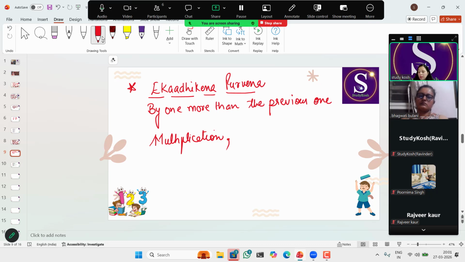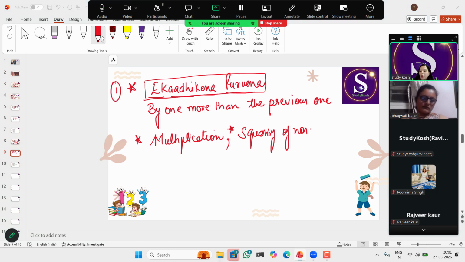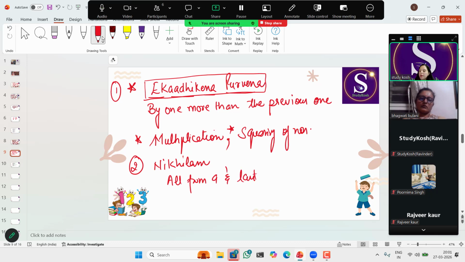Now let's talk about base numbers first. What are base numbers? It's very important to understand base numbers because many of the questions are based on base numbers, right? So base numbers are those numbers which are near to a base. Base means the numbers near to 10, 100, 1000, 10,000. The numbers which are near to these numbers, they are the base numbers, right? So we call them base numbers. According to the base, we'll apply the method and we'll get our answer.